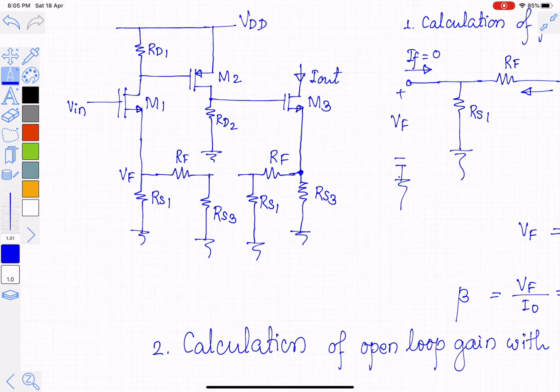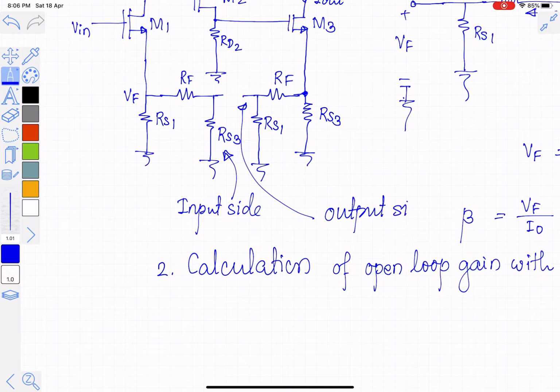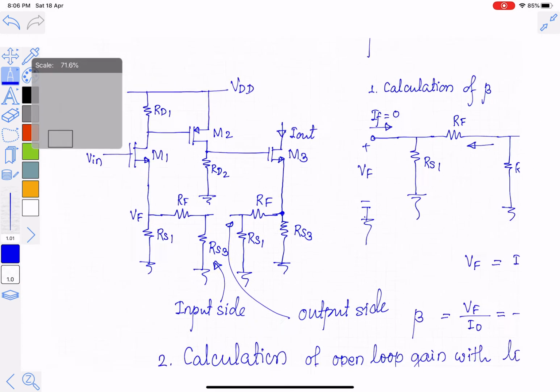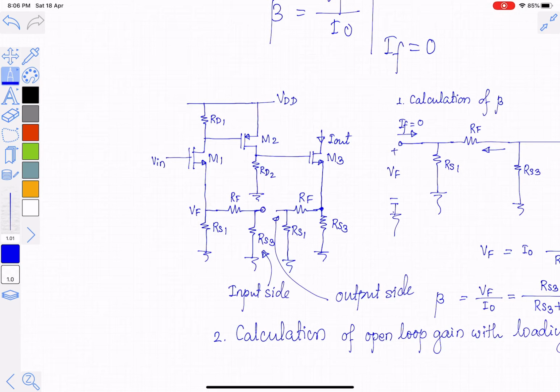So we know that this side is the input side of a feedback network, while this is the output side of the feedback network. What should be done as per our definition? It should be open circuited. So this is open circuited, not short circuited. This is also open circuited.